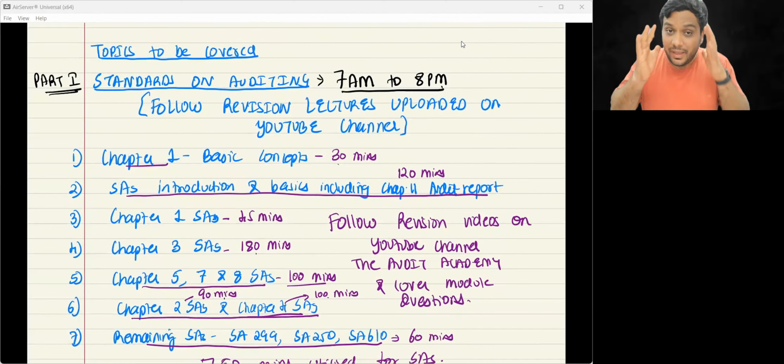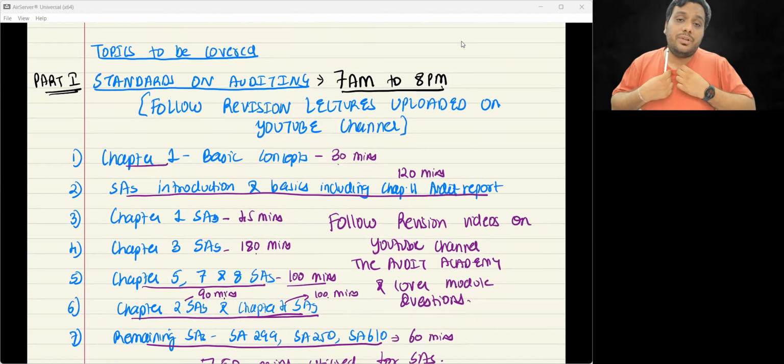Now let me be very clear. How much time to give to standards and how to feel confident that we have covered everything. Because we will not be in a position to read every single word, every single line of the module. Then in that case, why are you worried?